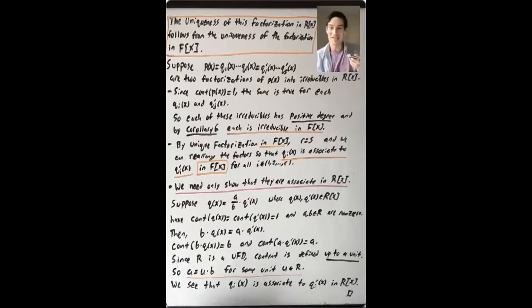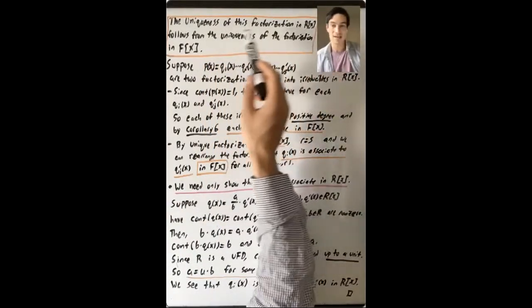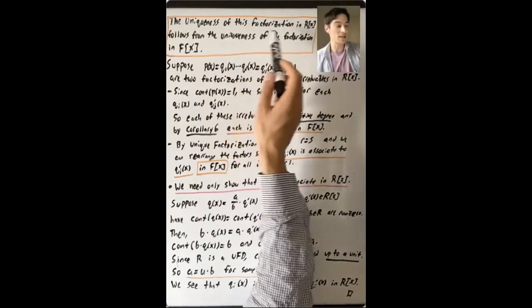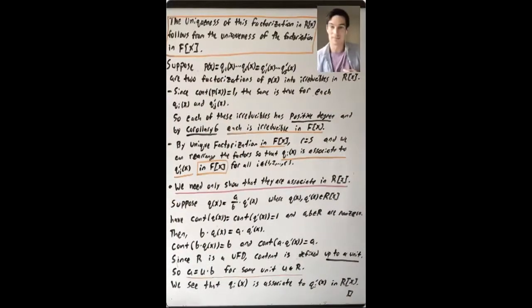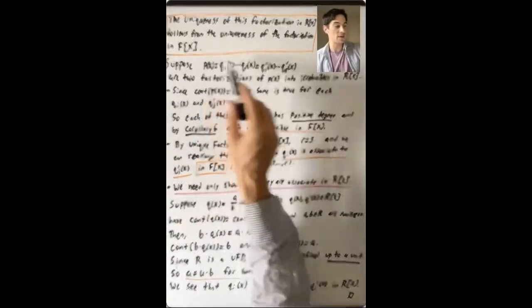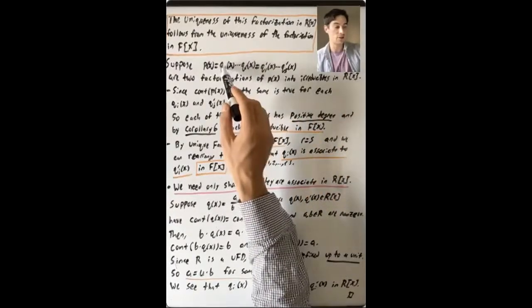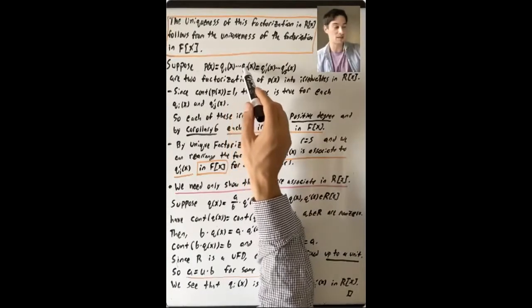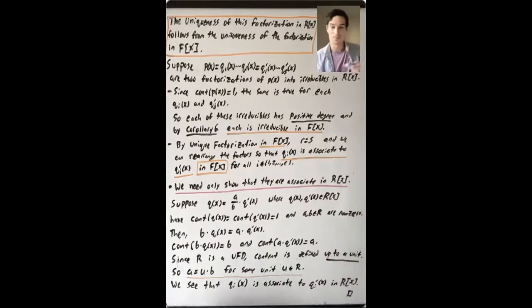And the main idea is that the uniqueness of this factorization in R bracket X is going to follow from the uniqueness of the factorization of P of X in F bracket X. So let's suppose that we have two factorizations of P of X into products of irreducible elements in R bracket X: Q1 of X times Q2 of X times up to QR, and then Q1 prime times up to QS prime.